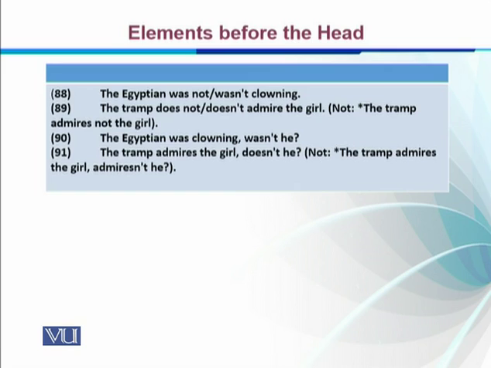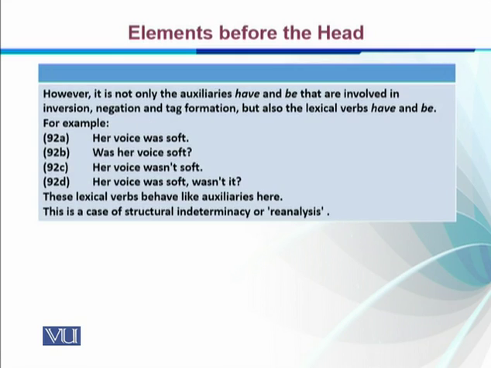This is not possible. However, it is not only the auxiliary have or be that are involved in inversion, negation and tag question, but also the lexical verbs have and be. Lexical verbs have and be means that when have and be are working as main verbs. For example, her voice was soft.